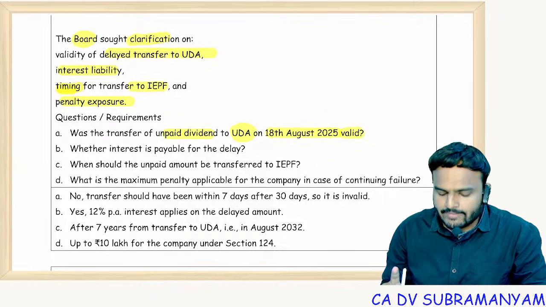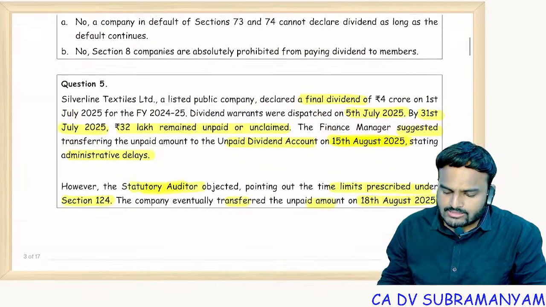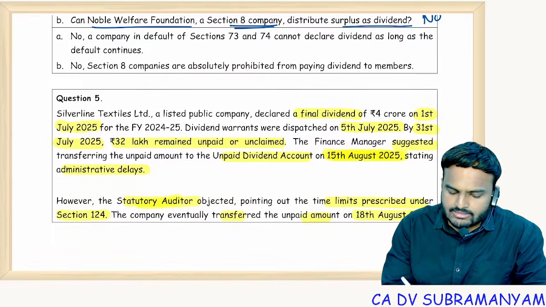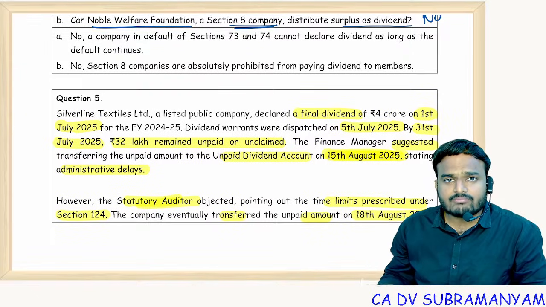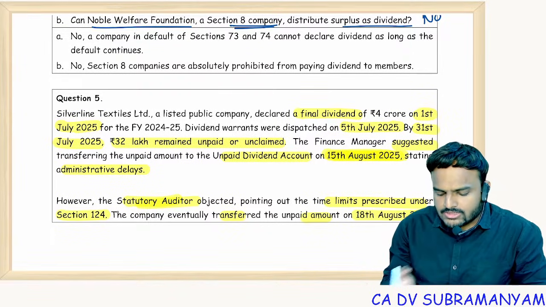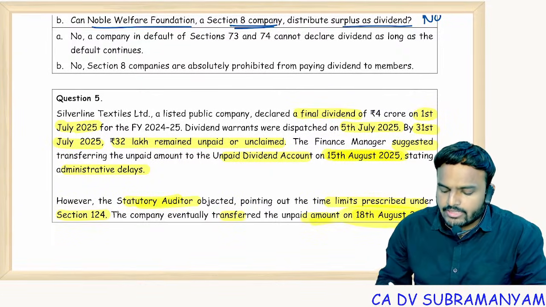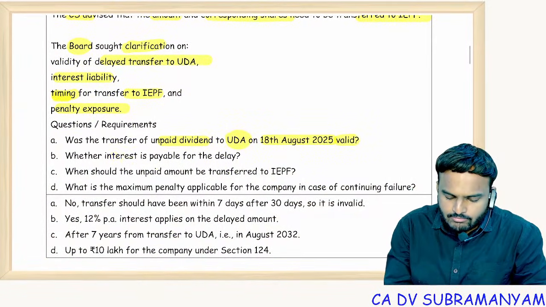Invalid because it happened after 7 days. You can see here in the question, 1st July declaration happened. By 31st July payment should be done, or else by 7th of August, the amount should be transferred to the unpaid dividend account, but they transferred it on when? 18th August 2025. Delay happened. And whether interest is payable for the delay?